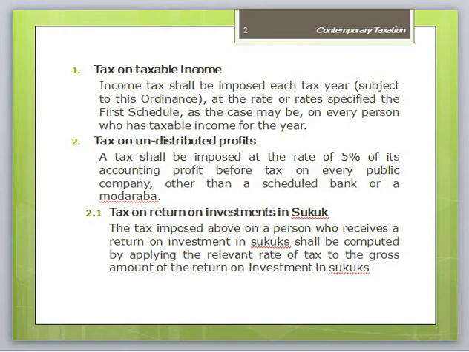The tax shall be imposed at the rate of 5%. A tax shall be imposed at the rate specified in the division on every person who receives a return on investment in Sukuk from a special purpose vehicle or a company. The tax imposed above on a person who receives a return on investment in Sukuk shall be computed by applying the relevant rate of tax to the gross amount of the return on investment in the Sukuk.